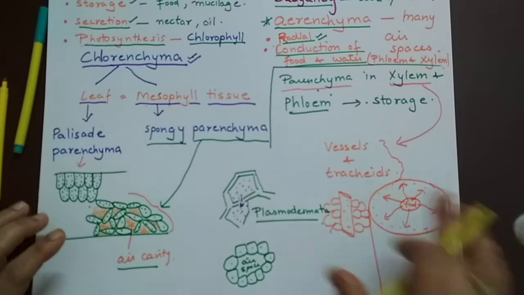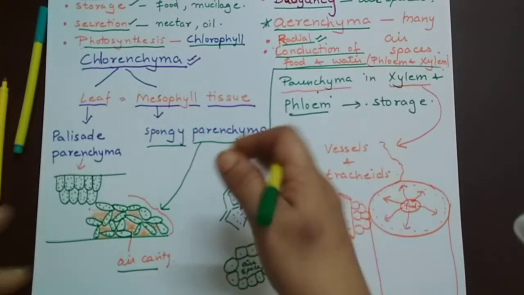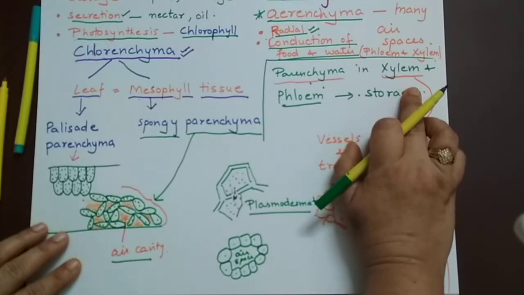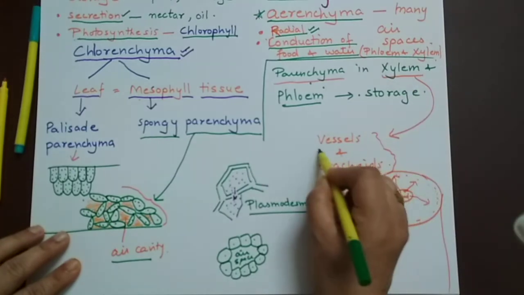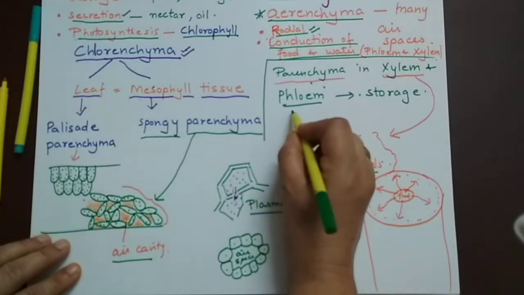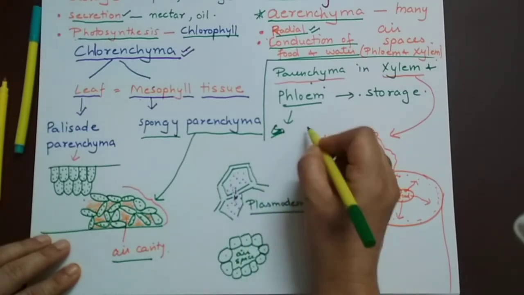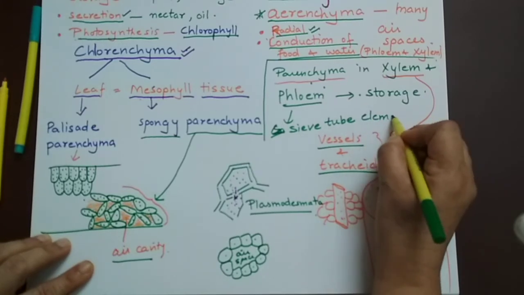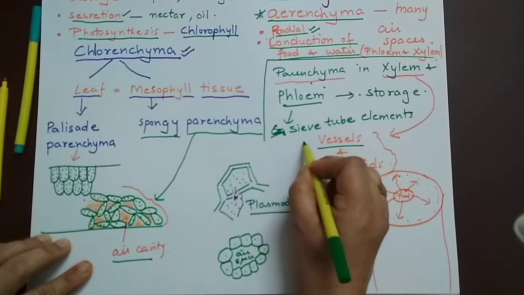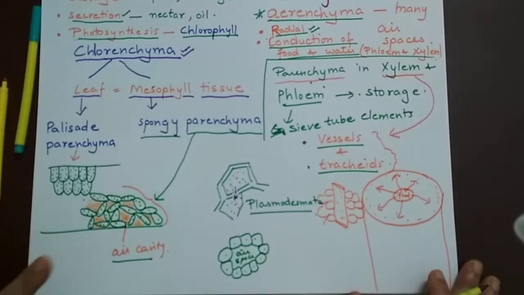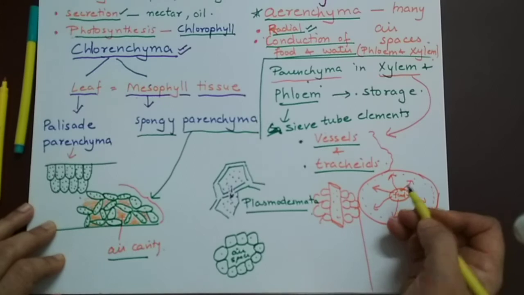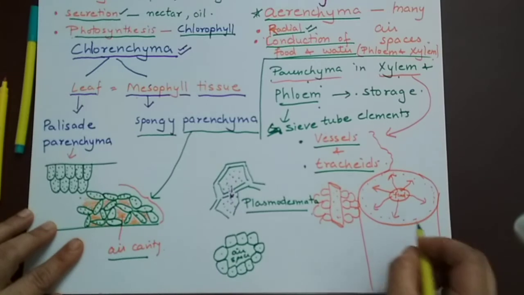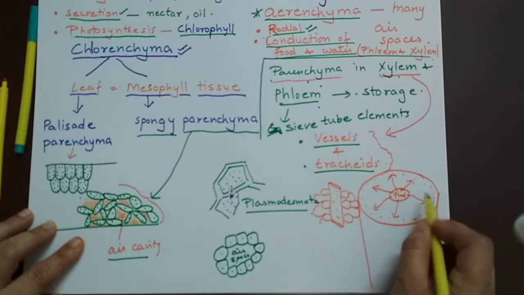Vertical conduction, upward or downward, both ways, is performed by the specialized elements of xylem and phloem. As you know, in xylem there are vessels and tracheids. In phloem there are companion cells. Sorry, I am saying companion cells, actually sieve tube elements, which are responsible for conduction of food. So these sieve tube elements, vessels and tracheids conduct food and water, but the parenchymatous cells found in xylem and in phloem help in conduction of food and water towards the peripheral cells.